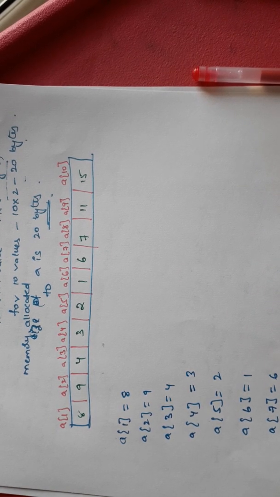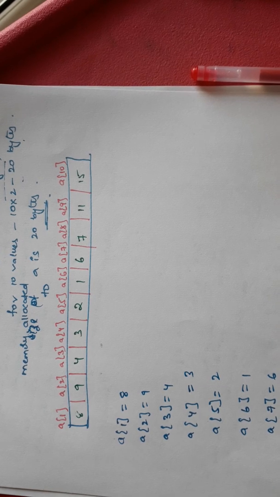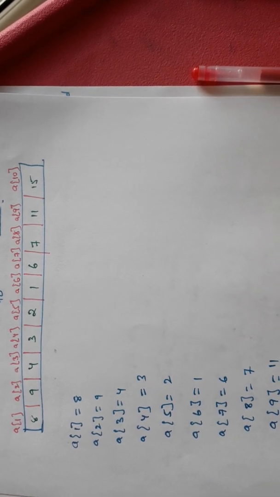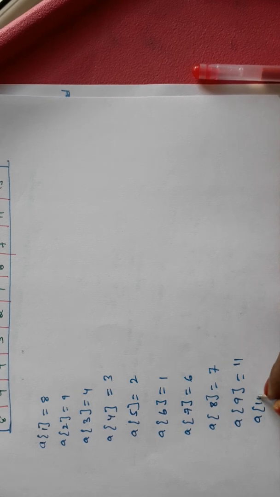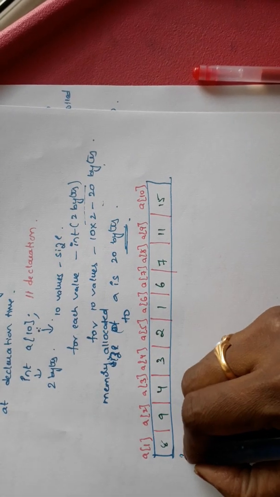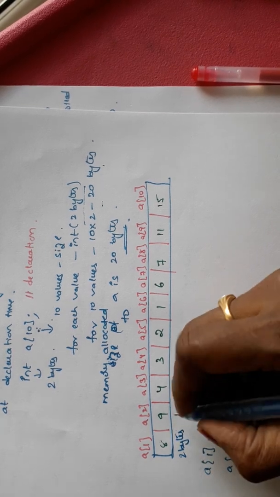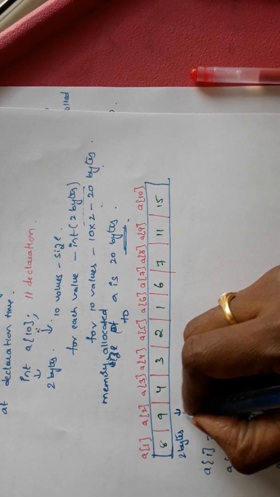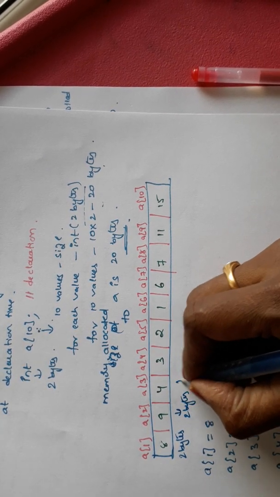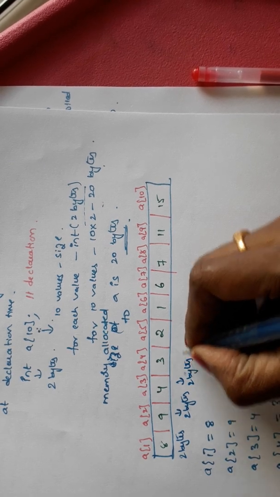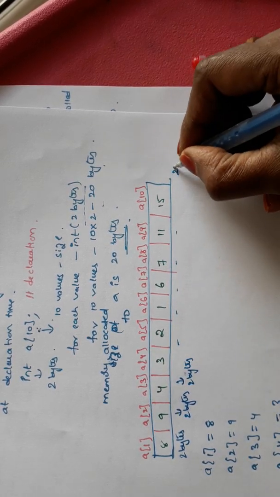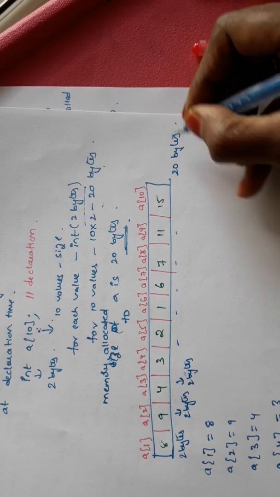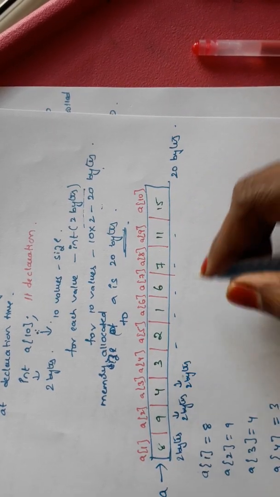A of 8 is 7, A of 9 is 11, A of 10 is 15. Okay. So how much space is allocated for each element? 2 bytes. Each one takes 2 bytes. Total, how much space? 20 bytes of space is allocated to the array A.